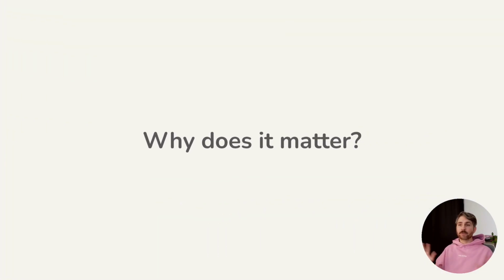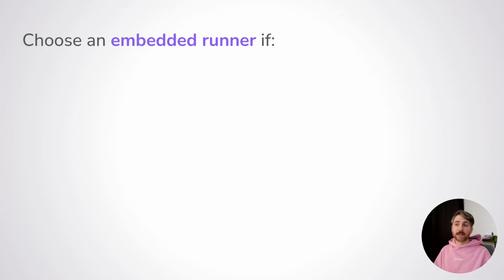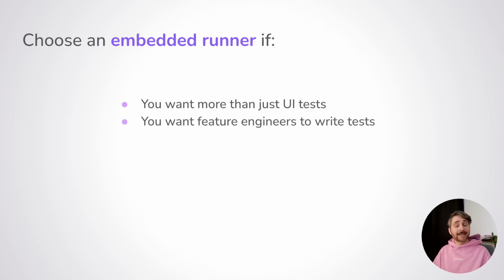Okay, so why does all of this matter? It matters because your current team structure or the structure you wish to have in the future will constrain your technical choice. One archetype might fit your team better than the other. So if you want to write different kinds of tests, not just UI tests, maybe an embedded runner will be better because you can choose the granularity of your tests. Same if you plan for your feature engineers to write tests themselves. Not having to go through a different layer of indirection will help them get there faster.